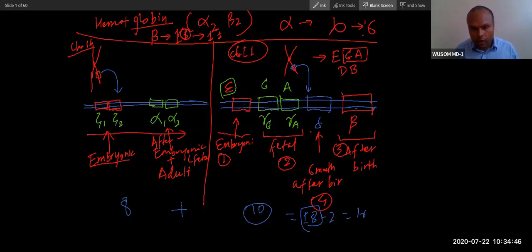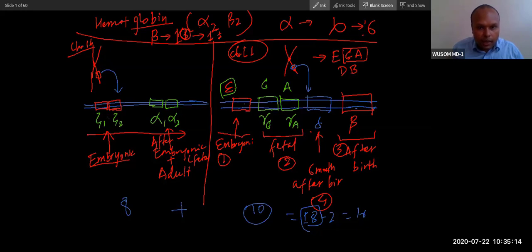2, 3, 4, 5. Yes, 10 genes for, and then 2 types, you can see 2 types, but 4 genes. Only 2 types here. How many types can you see? 1, 2, 3, 4 types. Beta has 4 sisters, but alpha has 2 brothers. So alpha has 2 brothers, and then beta has 4 sisters.